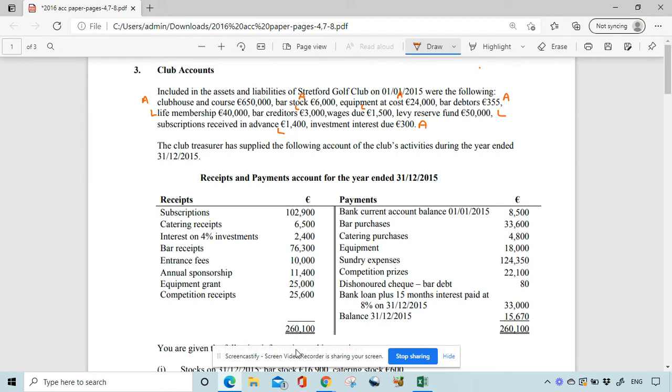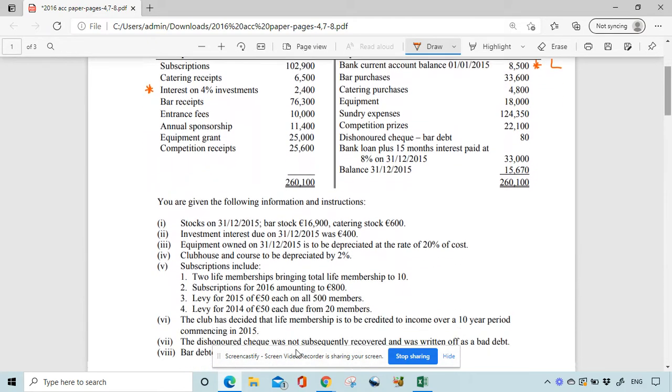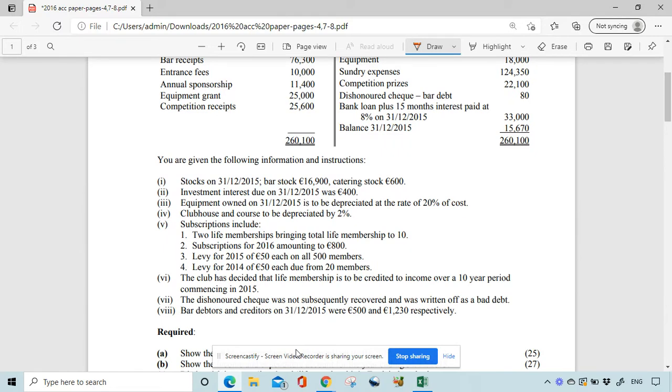Okay, so that's the first thing. Then what I'm going to look for here is the bank balance, 8,500. It's on the credit side, so that means it's going to be a liability. And then the other things we're looking for, as we scan through the question, we are going to be doing a note on investments because there was investment interest. Was there any investment interest due up the top? There's interest on 4% investments here, and we just take a look at the notes and see is there any. Yep. Note 2, there's also investment interest due at the end. So we're going to need to do a note on investment interest and find out how much the investment was.